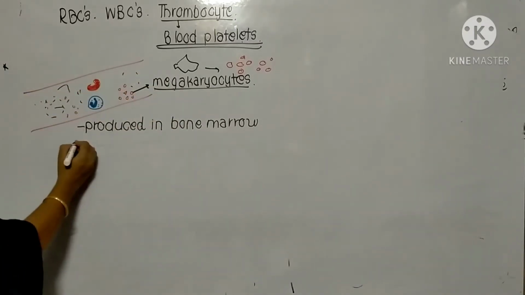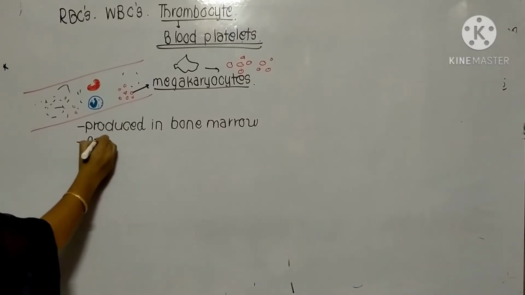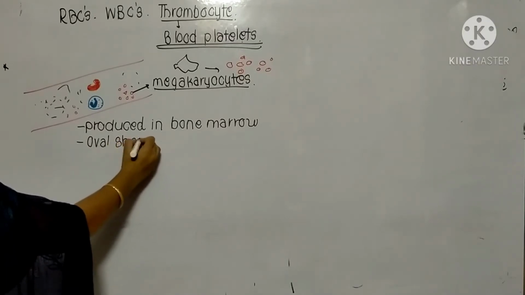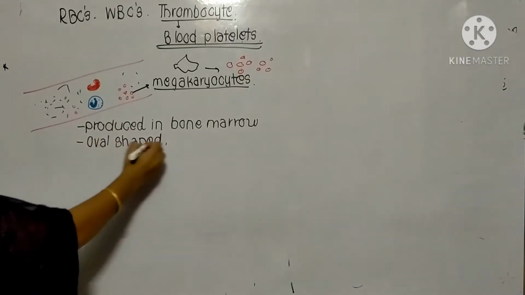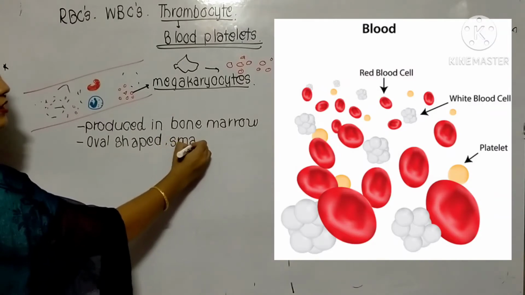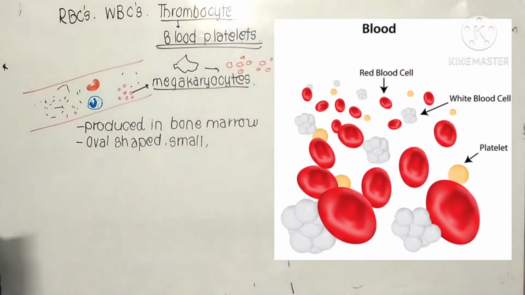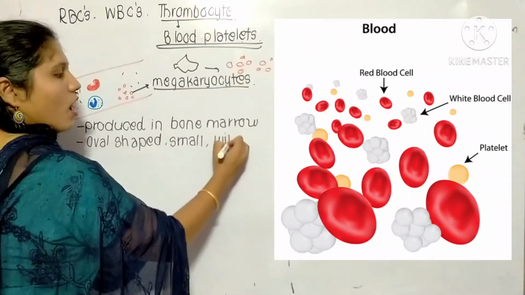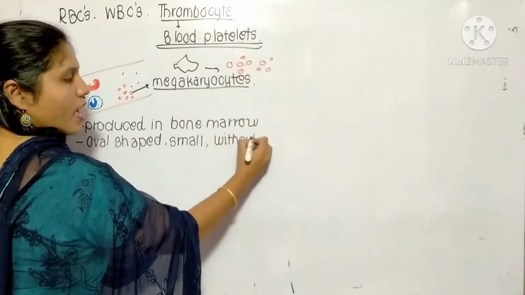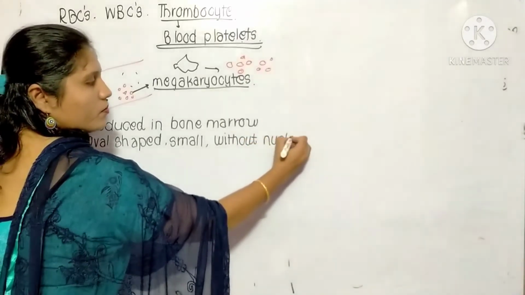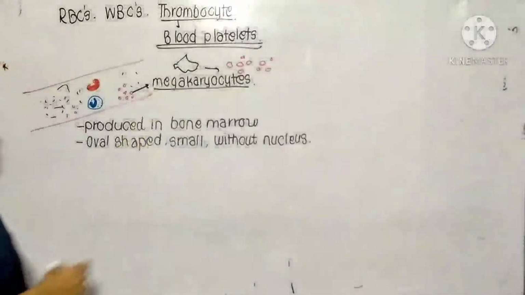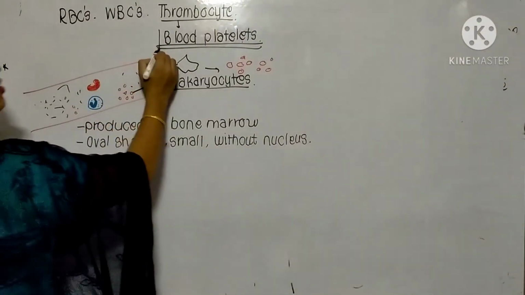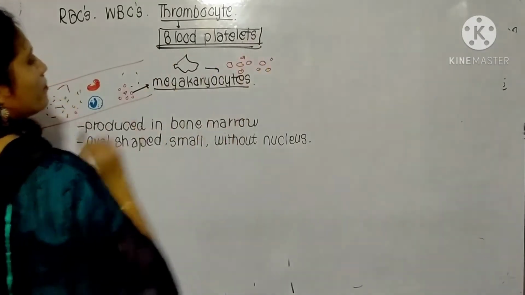And what is the structure? The structure is small and oval in shape, and these are without a nucleus. RBCs also don't have a nucleus, and these are also without a nucleus. The nucleus is absent in these blood platelets. That is known as the thrombocyte.